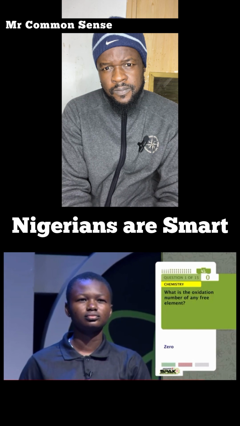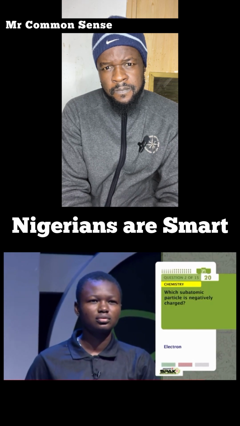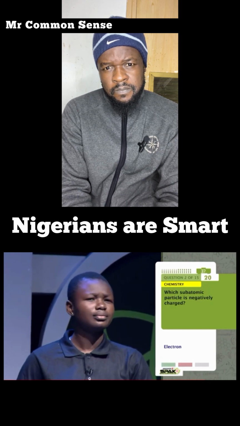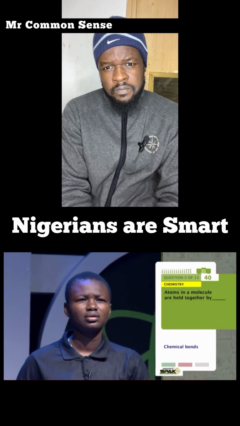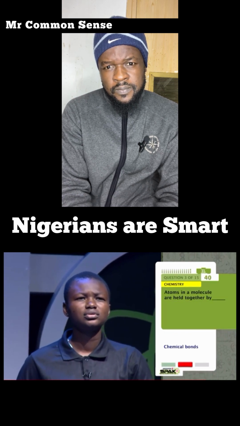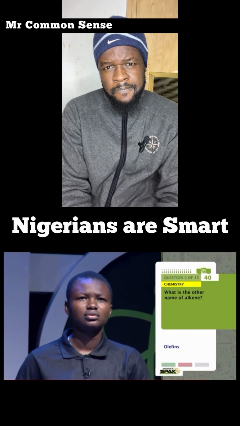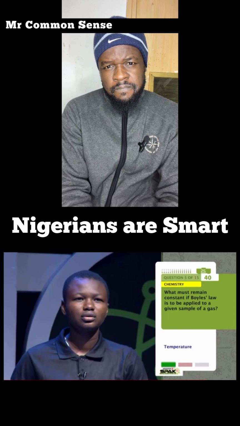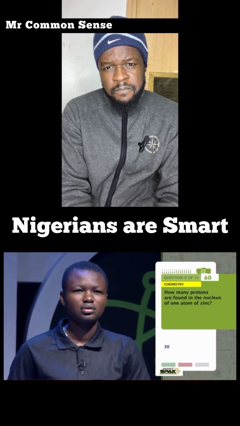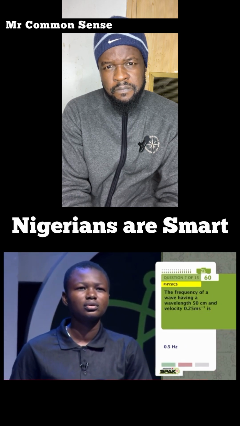What is the oxidation number of... Which subatomic particle is negatively charged? Electron. Atoms in the molecule are held together by? Covalent bond. What is the other name of alkene? Skip. What must remain constant if Boyle's law is obeyed? Temperature. How many protons are found in the nucleus of... Skip. The frequency of a wave having... Skip.